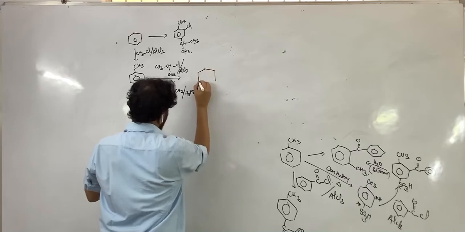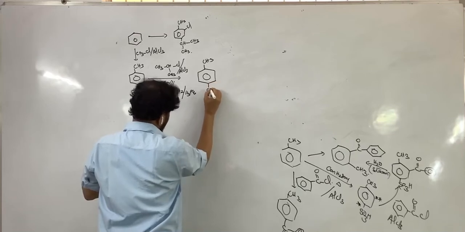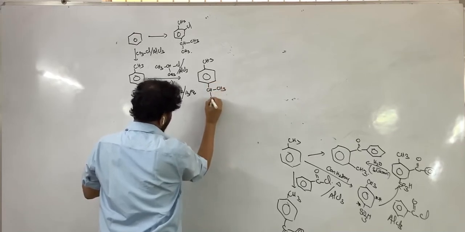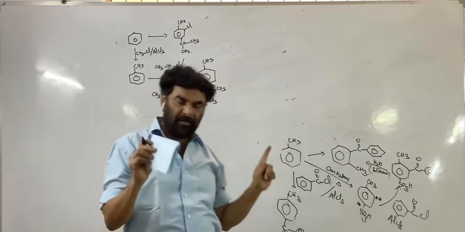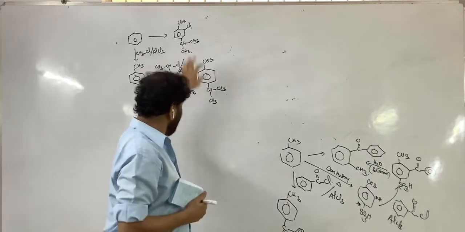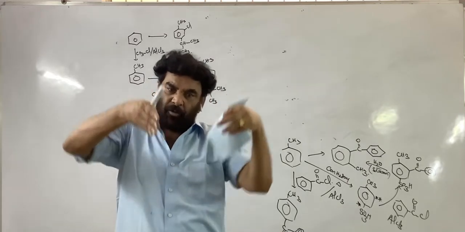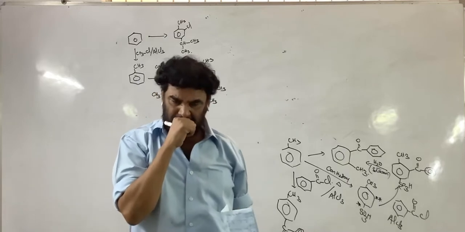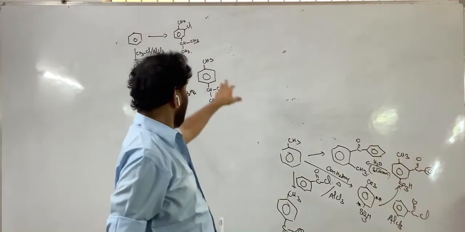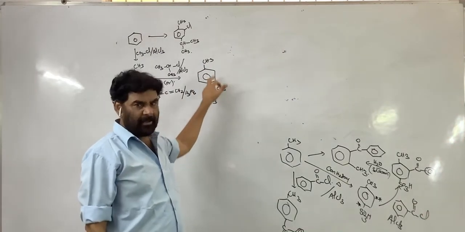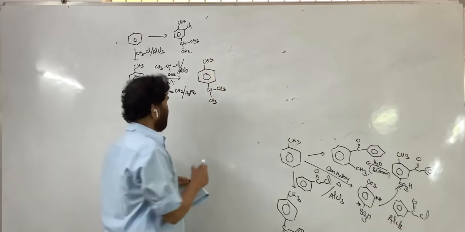Now what happens? The reaction takes place at the para position. Why para position? Why not ortho position? Methyl also is an ortho-para director. Why is the reaction not taking place there? Because of ortho effects. The methyl group is bulky, and ortho effects are the repulsions between the group connected to the ring and the approaching electrophile. It has a bulky size and can't go here. Therefore, ortho effects are dominating.